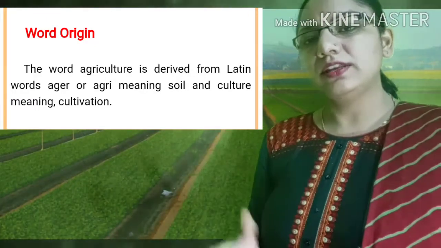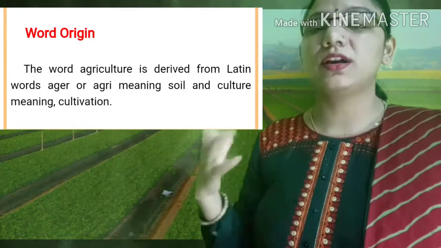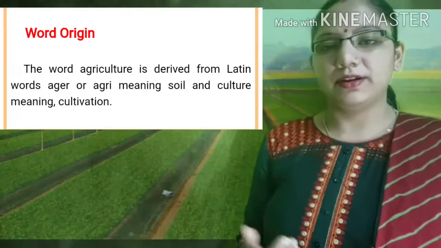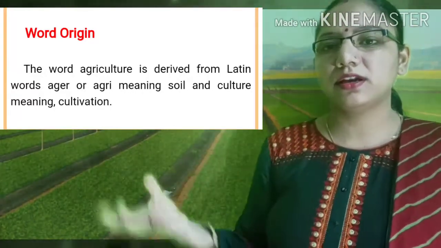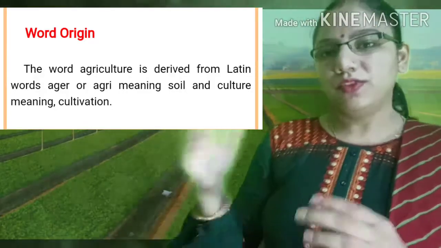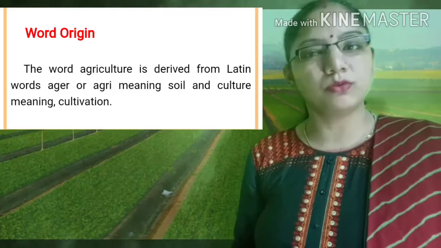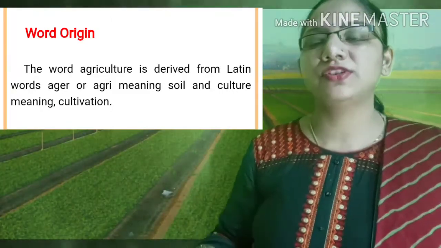So we can say agriculture is a kind of thing in which we cultivate the soil in different manners. In a proper sense, we can say it covers all the activities happening in the soil with the help of simple tools, which give us raw material and increase our economic sectors.